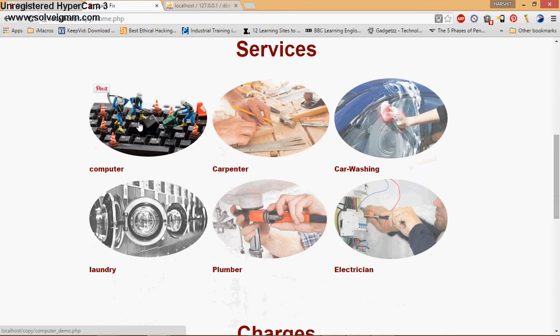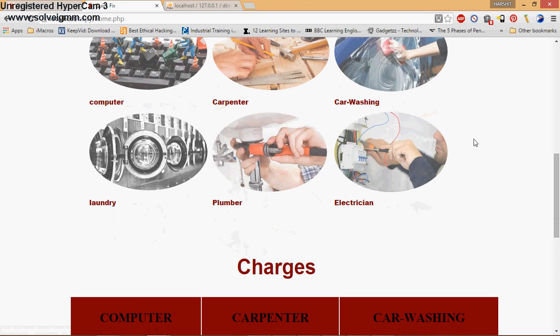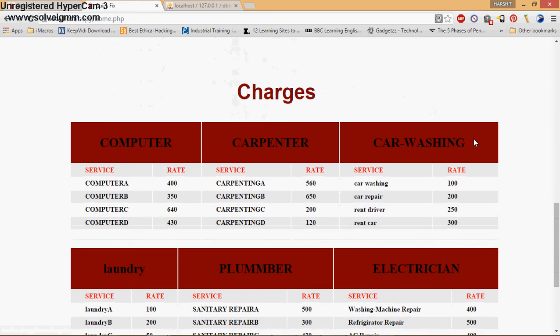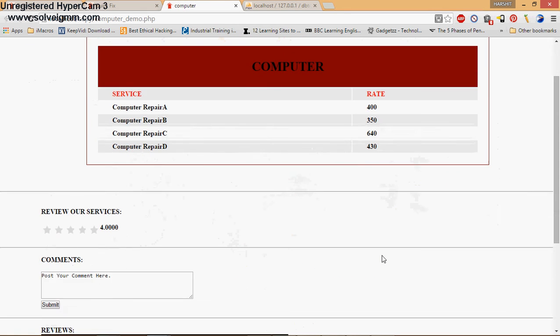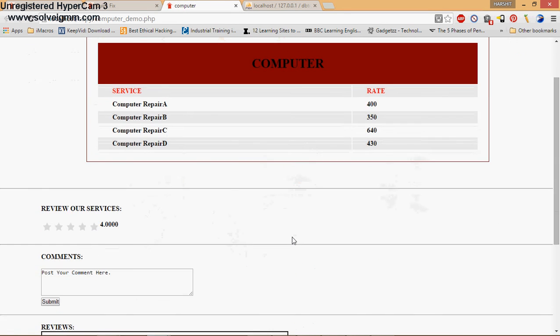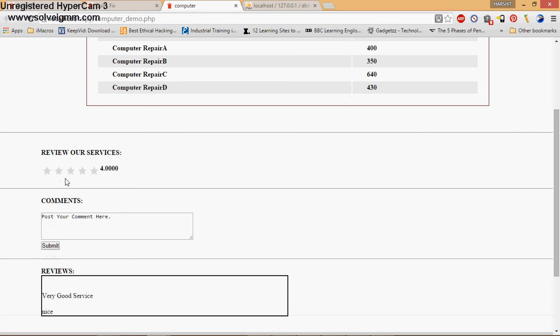These are the services. If you want to check our previous reviews or the services we are providing, the feedbacks of our customers, click on the computer image. These are the charges. If you want to review our service, click on the stars.